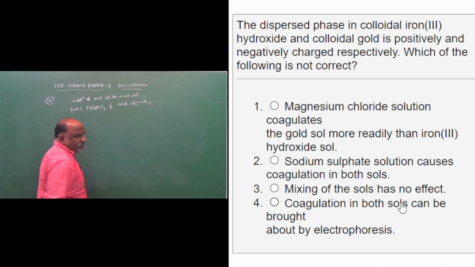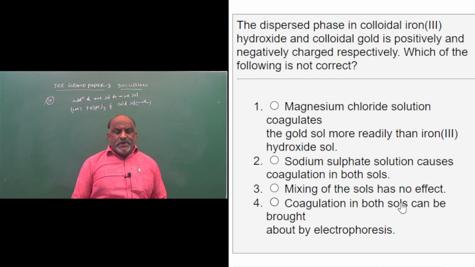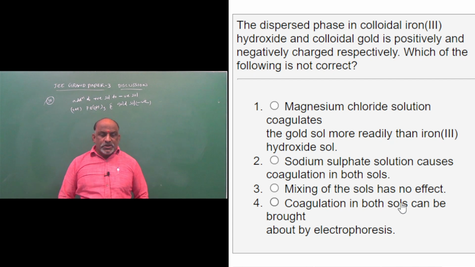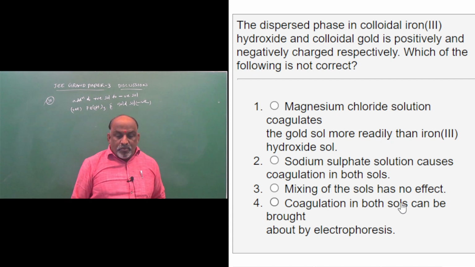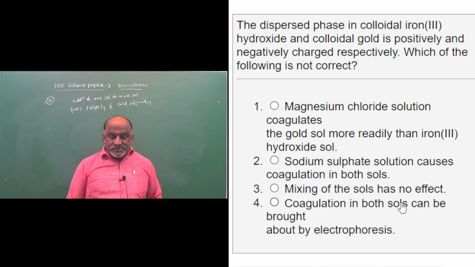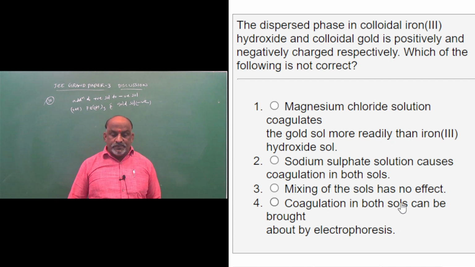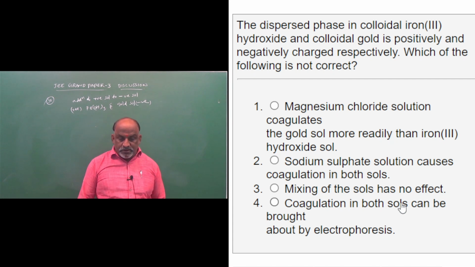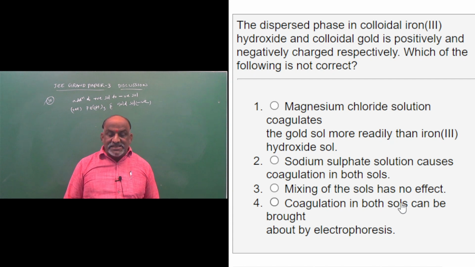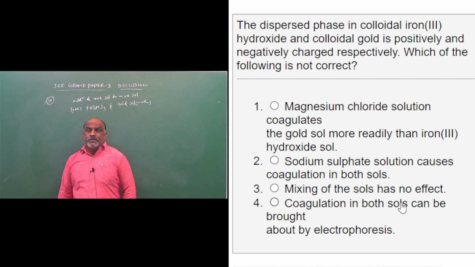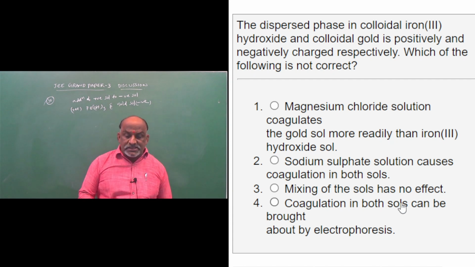So this is from surface chemistry. Magnesium chloride solution coagulates the gold sol more readily than iron(III) hydroxide sol. Second option, sodium sulfate solution causes coagulation in both sols. Third option, mixing of the sols has no effect.